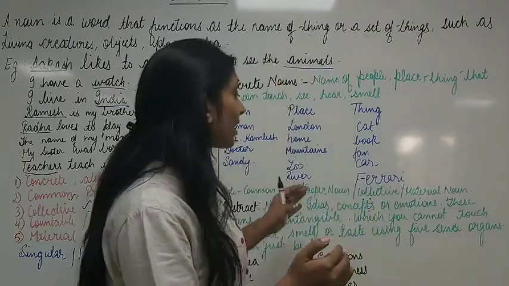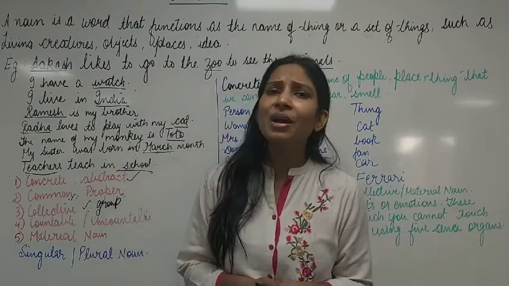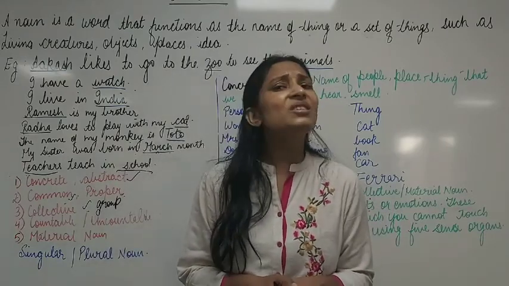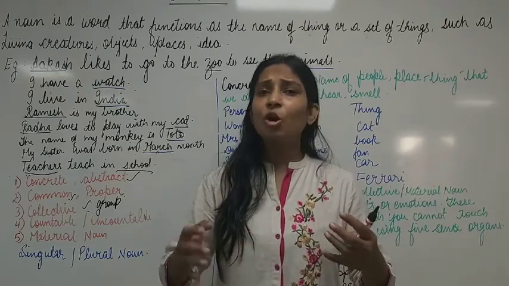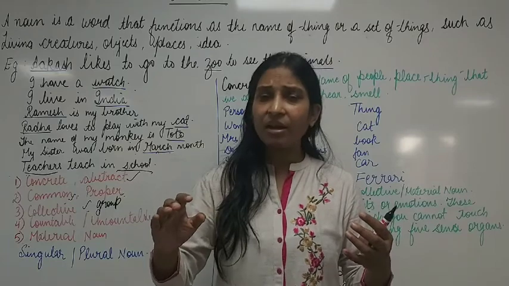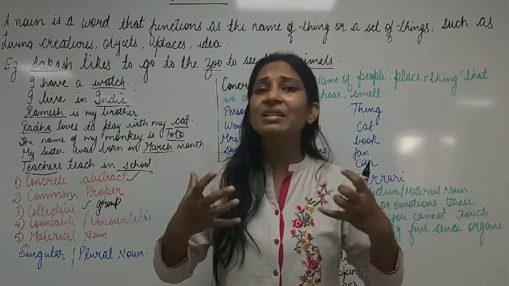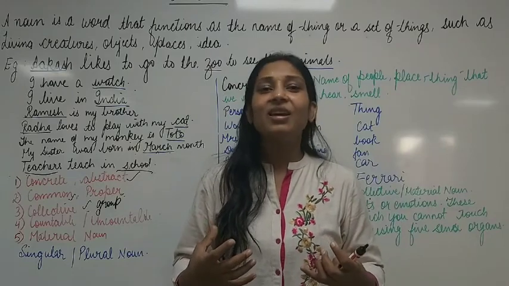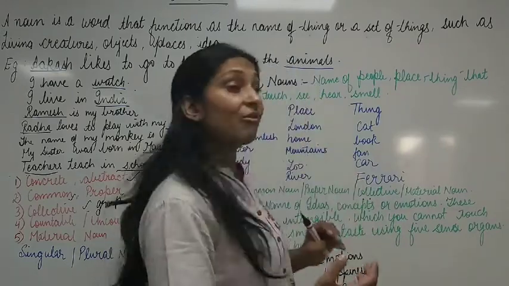And if I talk about abstract nouns, then what are abstract nouns? Abstract nouns are those nouns which cannot be seen, which cannot be touched, which cannot be smelled through the 5 sense organs. Example, as I told you, love.